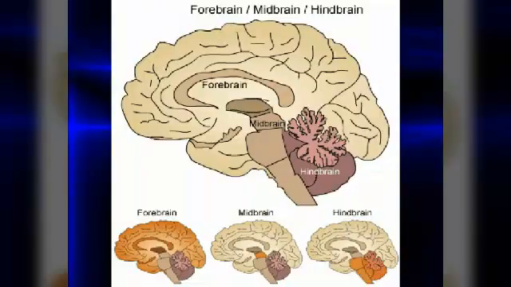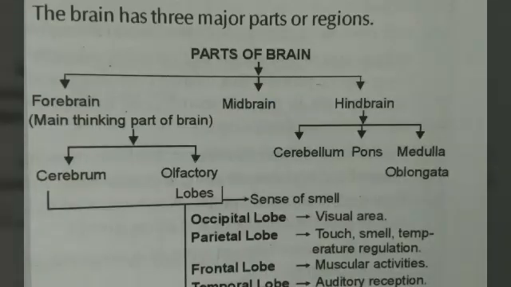The forebrain has two parts. In this picture, you can easily see the forebrain, midbrain, and hindbrain. The forebrain is the largest part of the brain. Forebrain is responsible for the main thinking part of the brain, and it has two parts: cerebrum and olfactory lobe, which has the sense of smell.